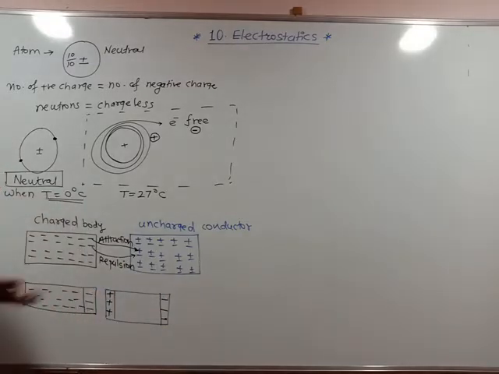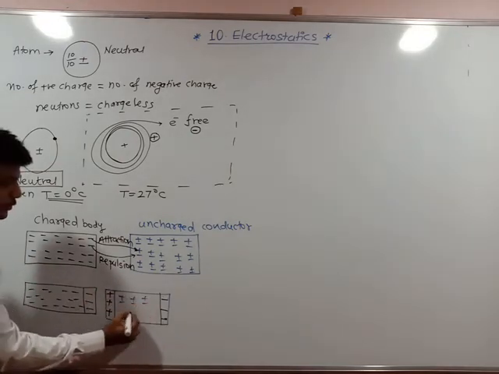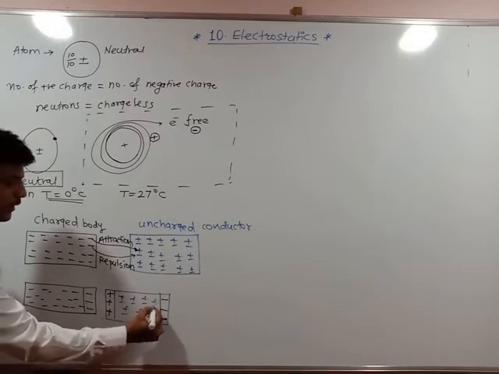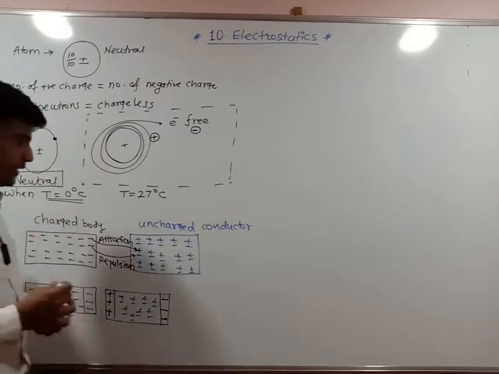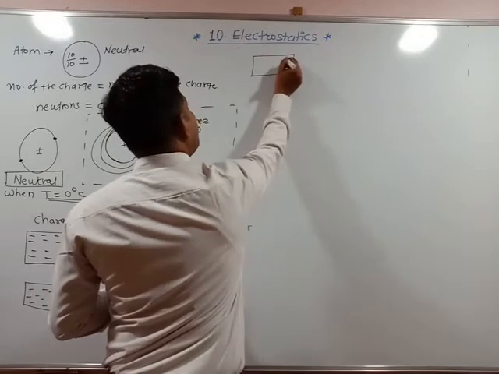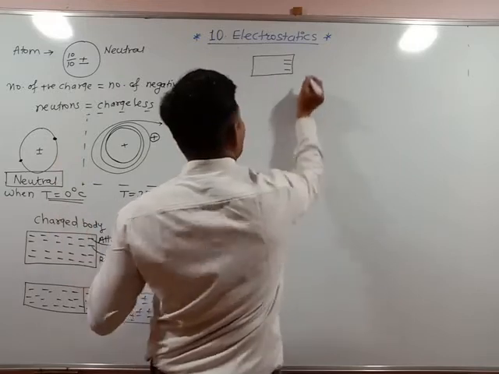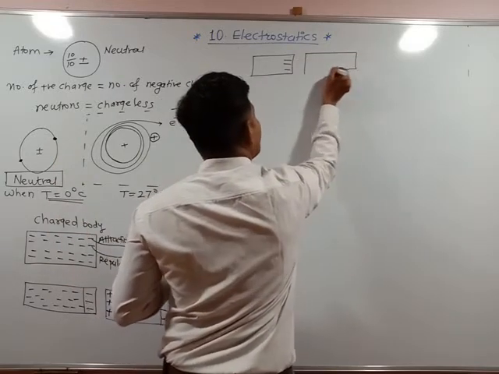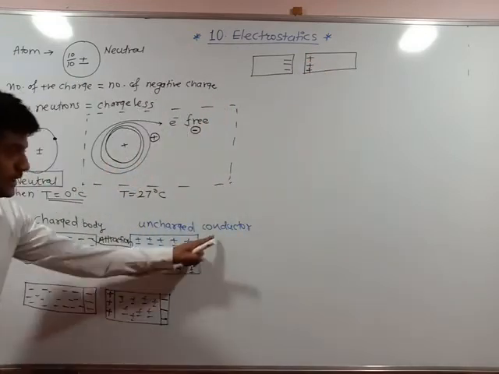What remains inside? Those atoms which are not converted from stable to unstable positions. In the next position, I can draw the figure. Here the negative charge of the charged body produces separation of the charges in the conductor.